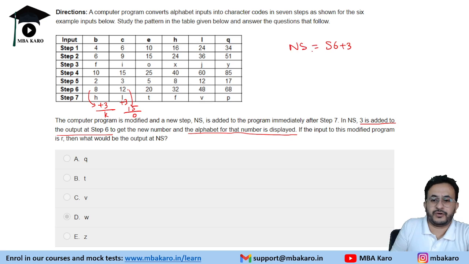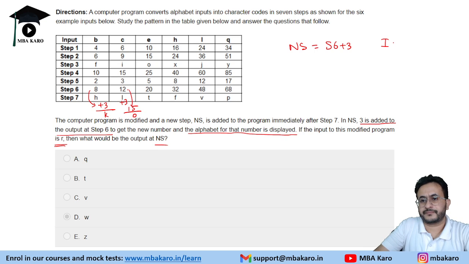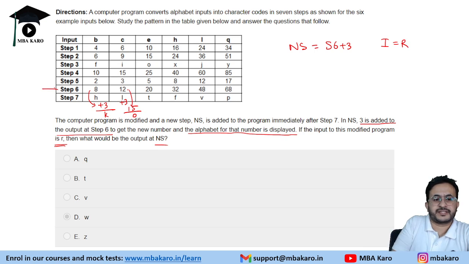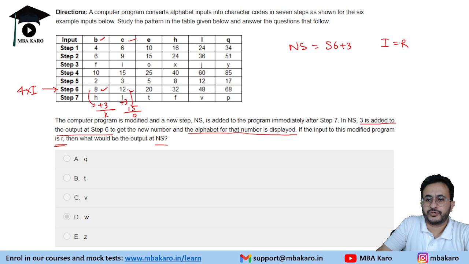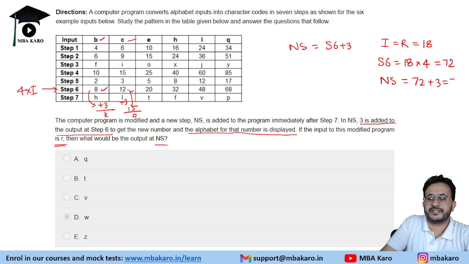Now we are given that if the input to this modified program is R, we need to find NS. What is step 6? Step 6 is 4 times the input, like 2 was becoming 8, 3 was becoming 12 and so on. So the input is R, that is 18. So step 6 is 18 into 4, that is 72. And hence NS will be 72 plus 3, which is 75.